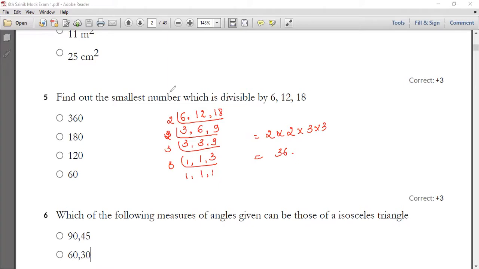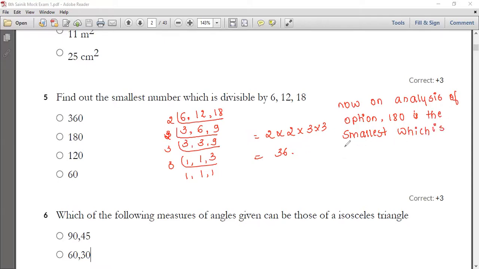So find out the smallest number which is divisible by 6, 12 and 18. So which is the smallest number which can be divisible by 6, 12 and 18? Now on analysis of the options, 180 is the smallest one which is divisible by 36.